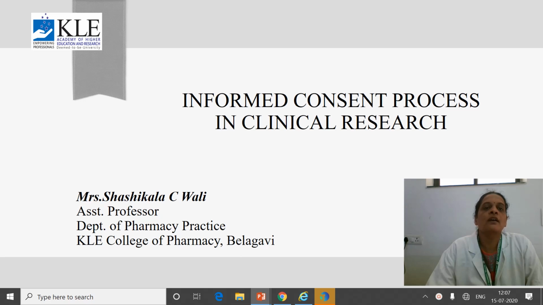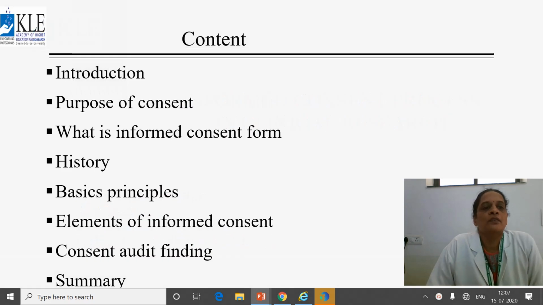Now, I am going to discuss informed consent process in clinical research. I'll be discussing the introduction, purpose of consent, what is informed consent form, the history, the basic principles, the elements of informed consent, how the consent auditing findings can be done, and lastly, the summary.